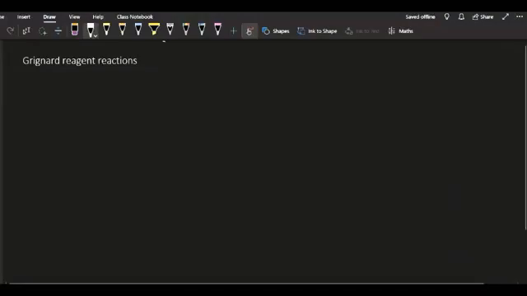So, dear students, what exactly is a Grignard reagent? You all know that a Grignard reagent is nothing but RMgX. You write this as RMgX. So what do you mean by this RMgX?